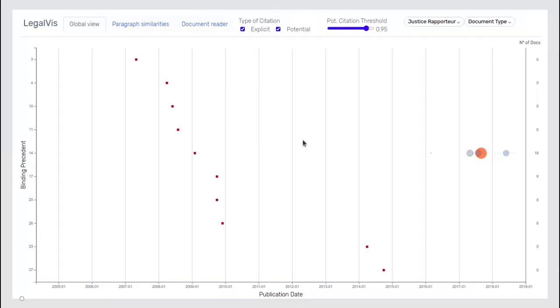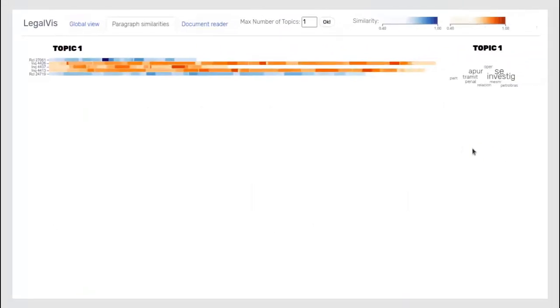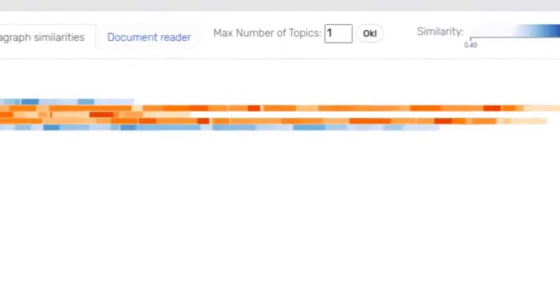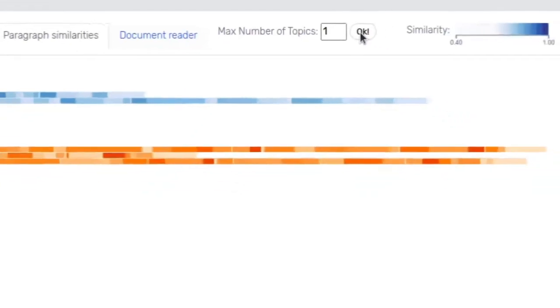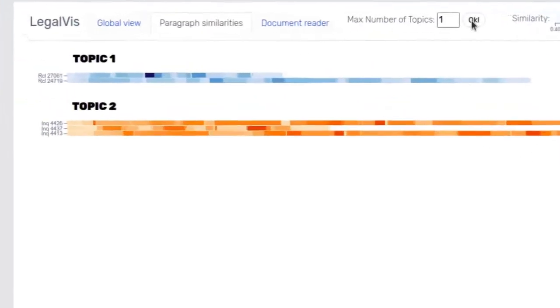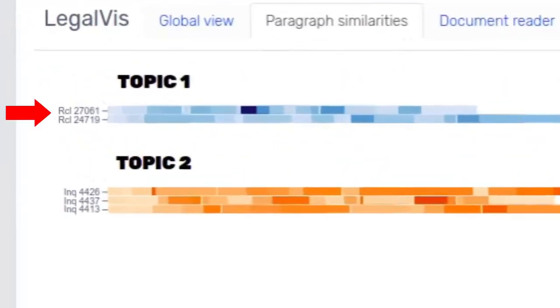We select all documents associated with Edson Fachin for BP 14 in September 2017. The 5 retrieved documents are then shown in the paragraph similarities view as a single cluster. We ask for 2 clusters using topic modeling. The result is a cluster Topic 1 containing 2 complaints, documents of type RCL that explicitly cite BP14, and a cluster Topic 2 containing 3 investigations, documents of type INQ